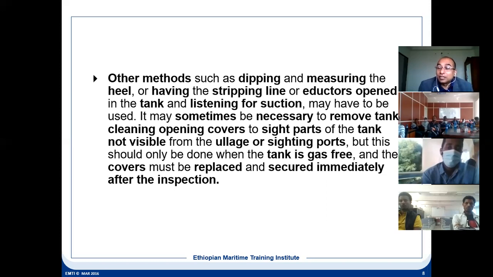And if there is no suction, gas is coming out, you can make that out from the pressure gauge, and also it will make a sound. That sound also will tell that yes, the tank is dry. So these are the indirect ways the tank can be inspected, so that the surveyor will give the clearance.